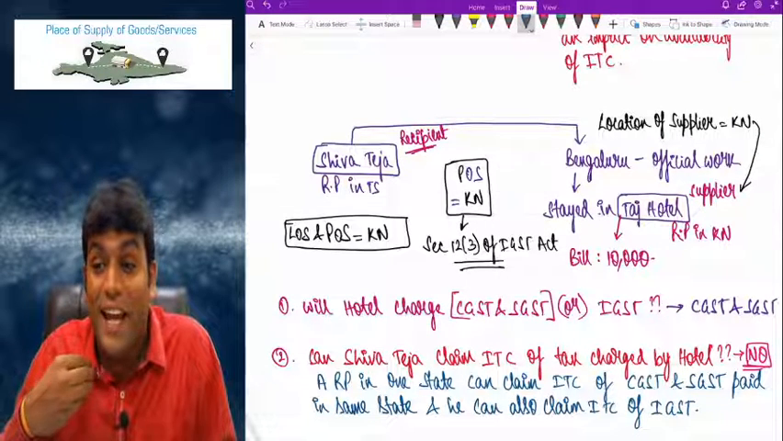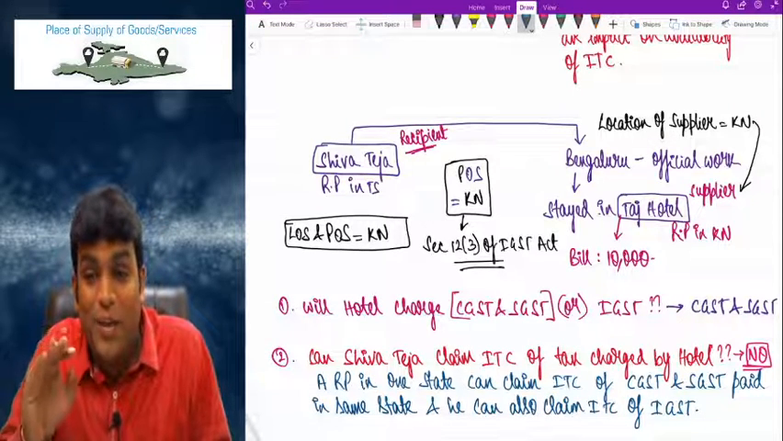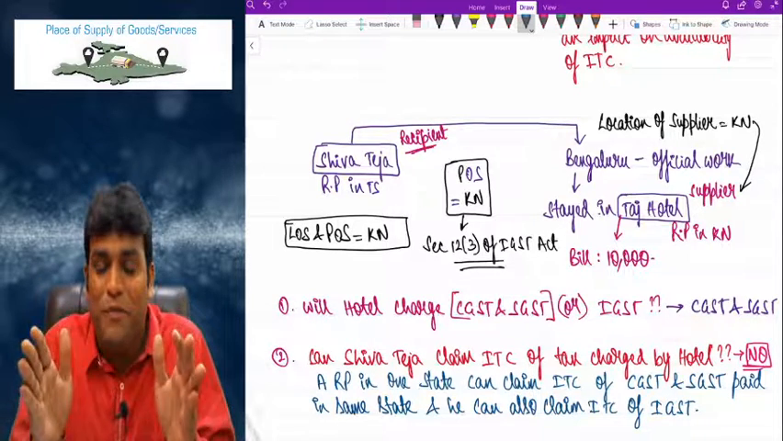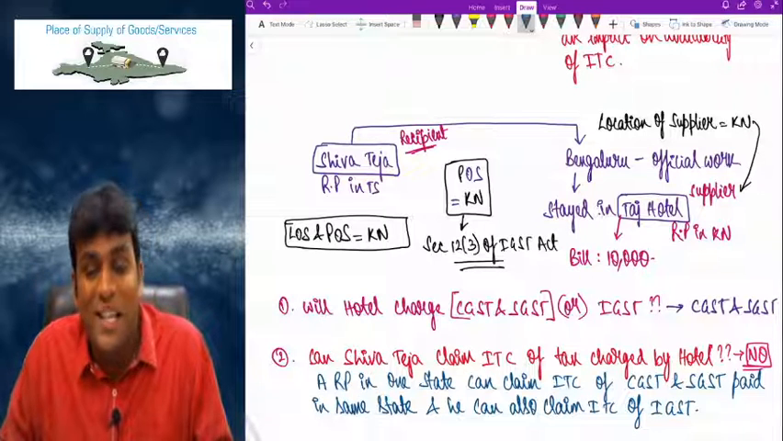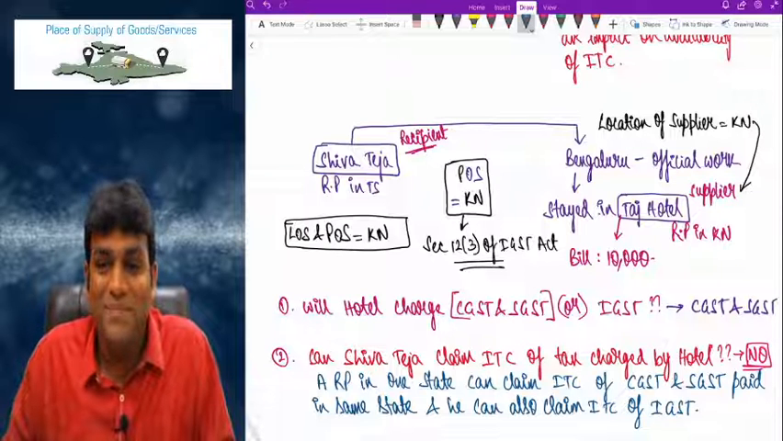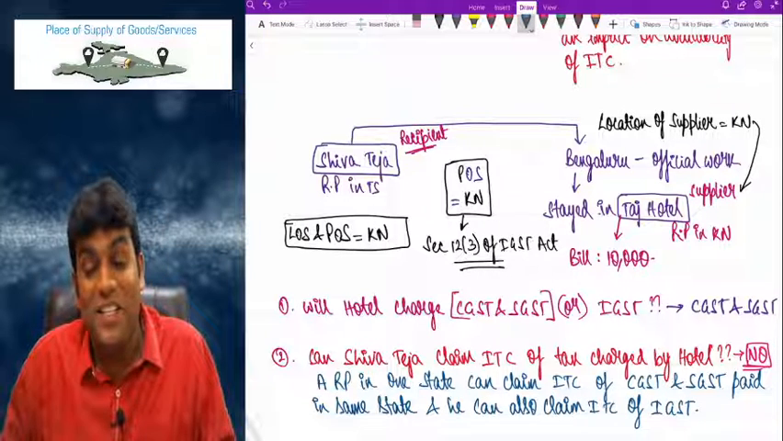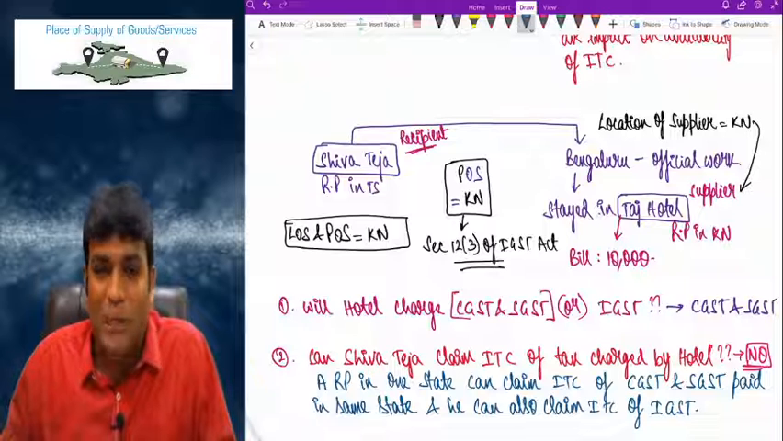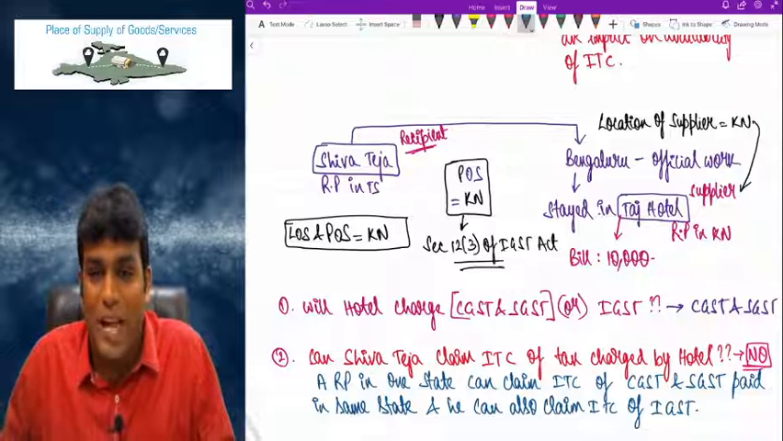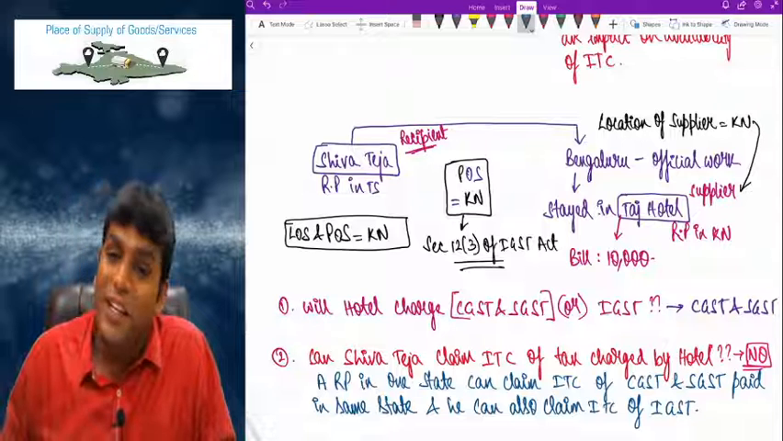Now, Shiva TEJA can take credit of CGST, SGST paid in Telangana, or Shiva TEJA can also take credit of IGST. But Shiva TEJA cannot take credit of CGST, SGST paid in another state, that is nothing but Bengaluru, Karnataka state. Getting clarity, friends? I repeat one more time, sir. A registered person in one state can claim input tax credit of CGST and SGST paid in the same state, and he can also claim input tax credit of IGST, but he cannot claim input tax credit of CGST, SGST paid in a different state.